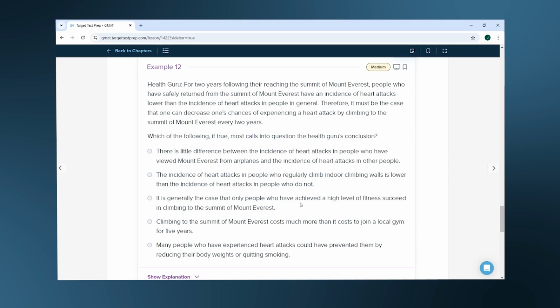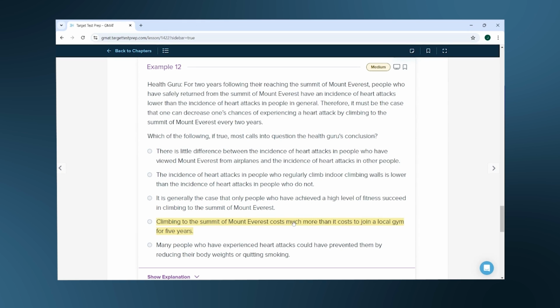C, it is generally the case that only people who have achieved a high level of physical fitness succeed in climbing to the summit of Mount Everest. This weakens the argument that the cause is climbing Mount Everest and the effect is lowered risk of heart attacks by introducing an alternative third option that could lead one to both climb Everest and have fewer heart attacks, increased physical fitness. So this is the best answer so far.